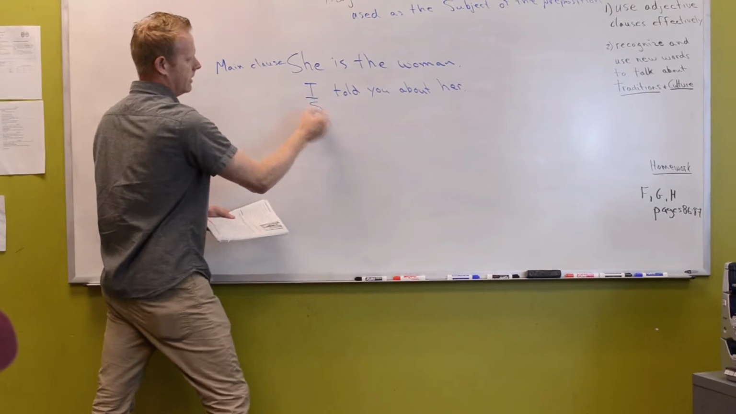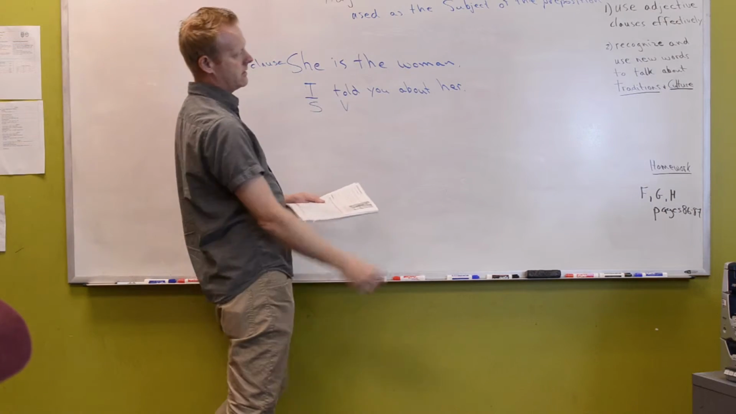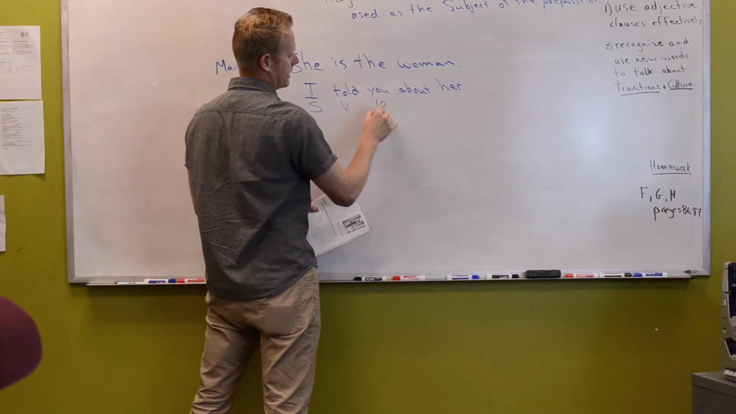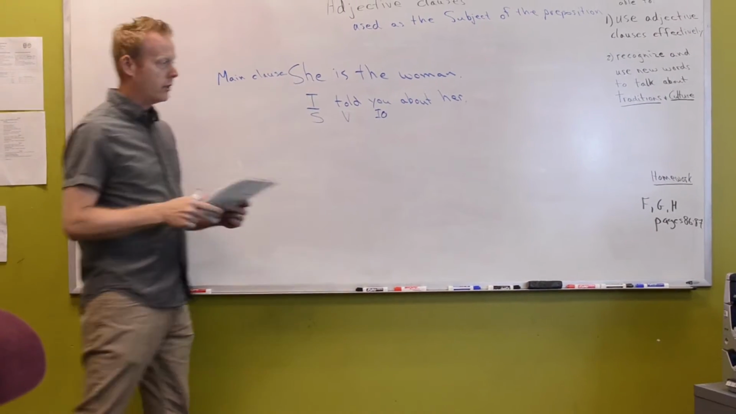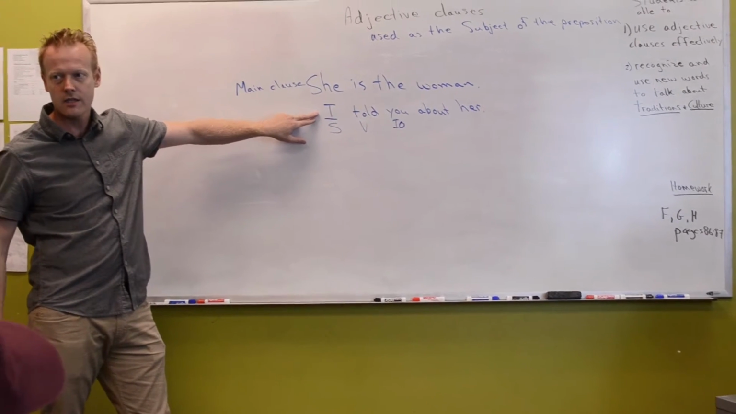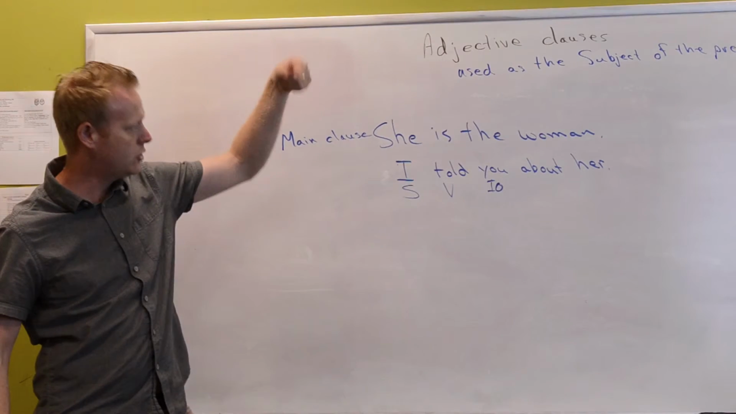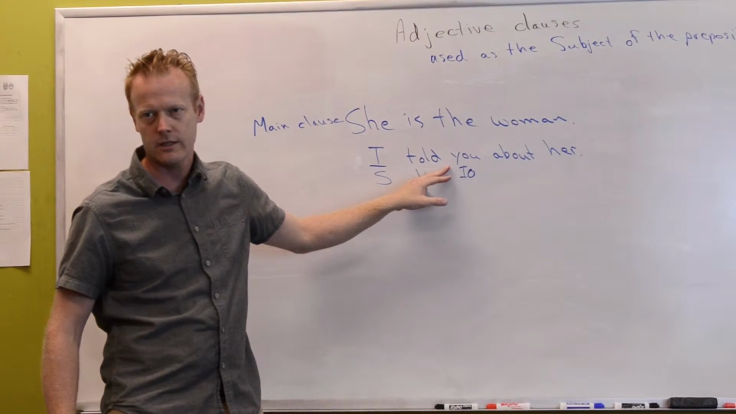Now, where is the subject in this sentence? I. Good. What's the verb? Told. Good. What is the object? Her. You. It's the indirect object. Okay, we call it the indirect object, but it's an object. So we already learned how to get rid of the I, subject pronoun, and replace it with a relative. We just learned how to get rid of an object pronoun and replace it with a relative.